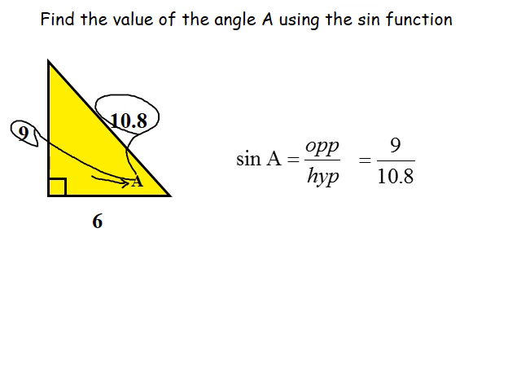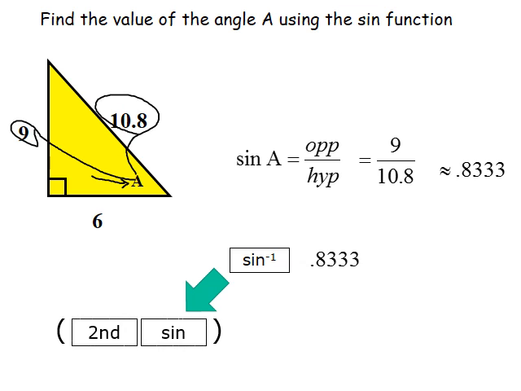If we take 9 and divide it by 10.8 on our calculators, we should get about 0.8333 repeated. So what does that do for us right now? If we take that 0.8333 and do the second function of sine, you generally press the second button and then sine, and you should get the sine to the -1.